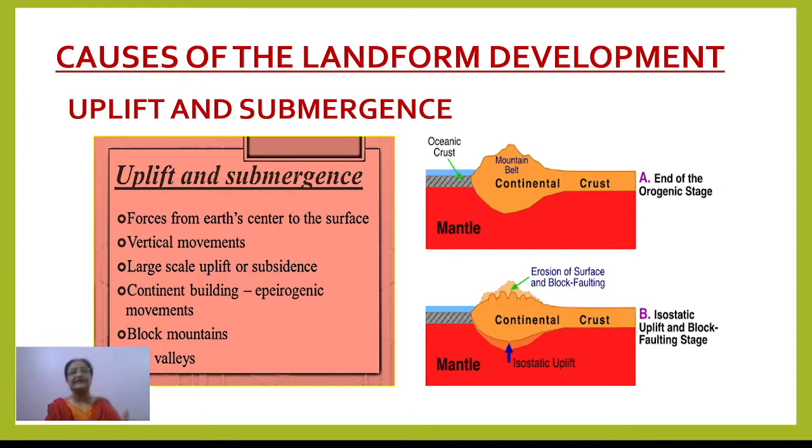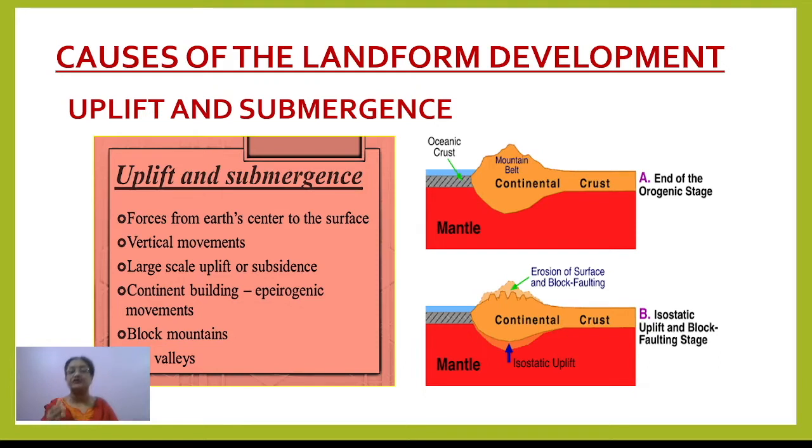Next is uplift and submergence. It is the second factor we think works behind the formation of landforms on the earth's surface: the uplifting or submergence of a huge, big-sized landmass. This can happen due to the plate tectonic movement or some internal movement.